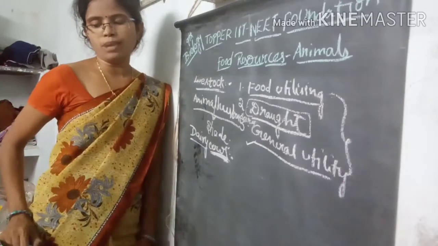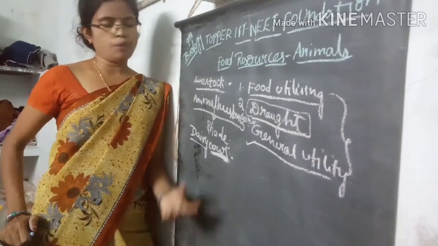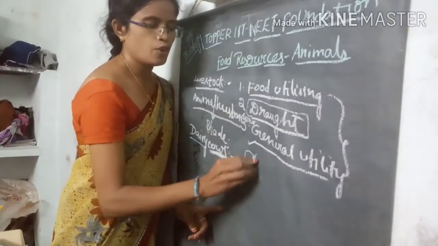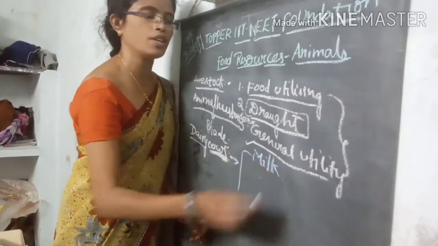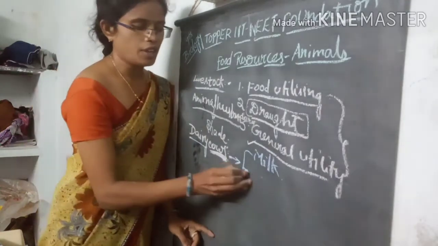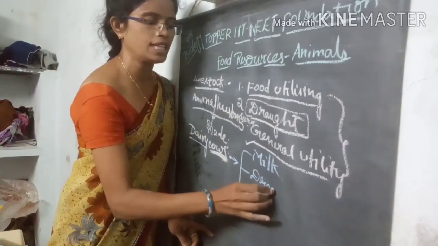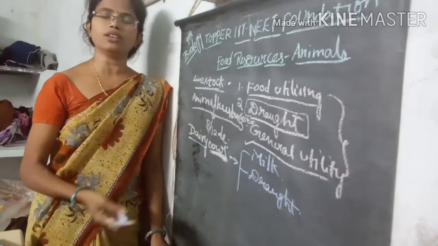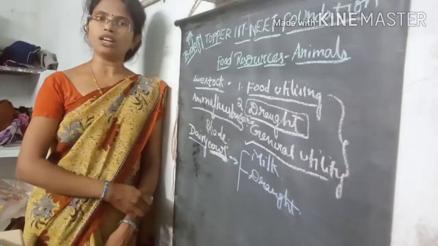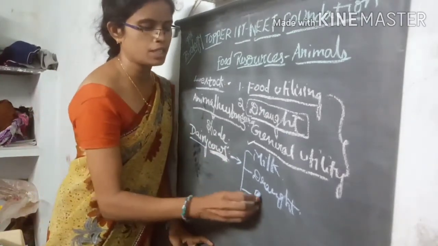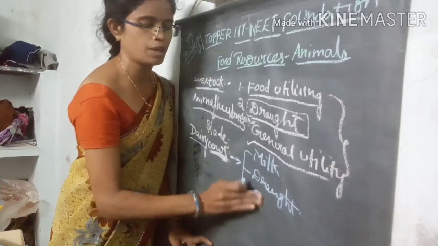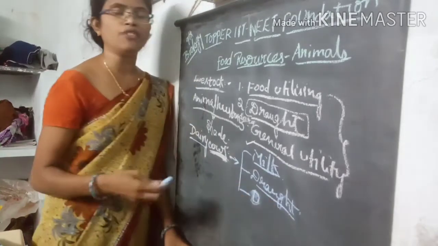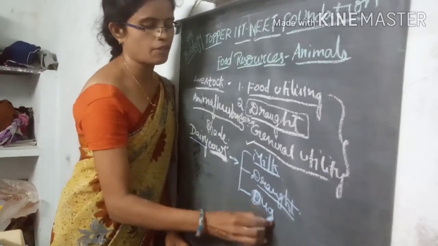In dairy farming we use cows mainly for three different purposes. Only for milk yielding purpose we grow some cows. For draught animals, means for weightlifting or for plowing the farming field, we grow some cows. And for dual variety, means for both purposes, milk yielding and weightlifting, we use some of the organisms.